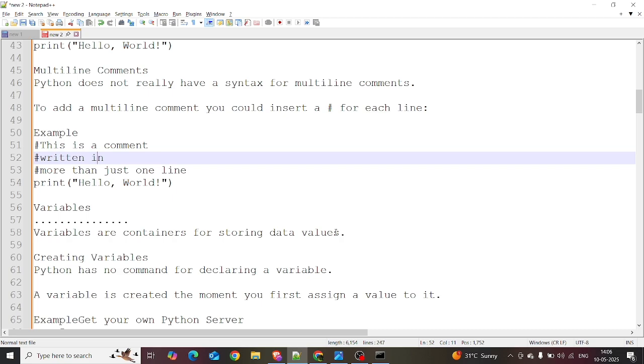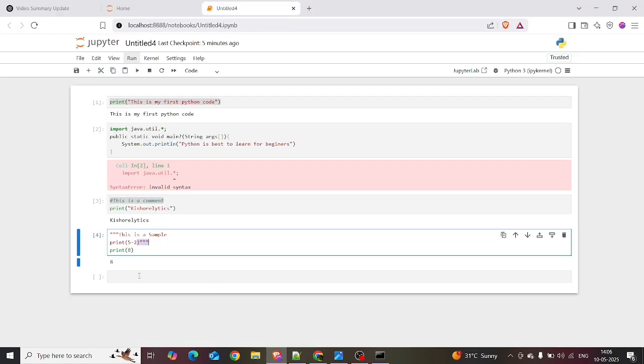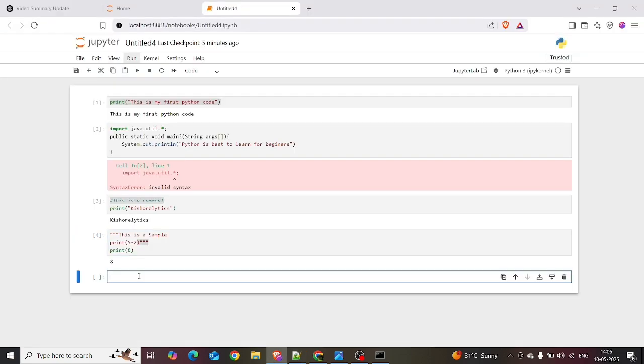So how do we create variables in Python? Let's quickly delve into it. If you want to create a container, just write a name equal to. You can create any name, like sure equal to a string. I'm creating a string: Kishorelytics is best to learn data, right?